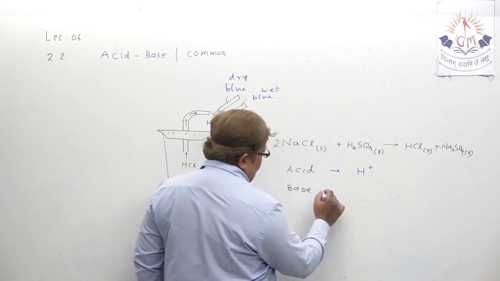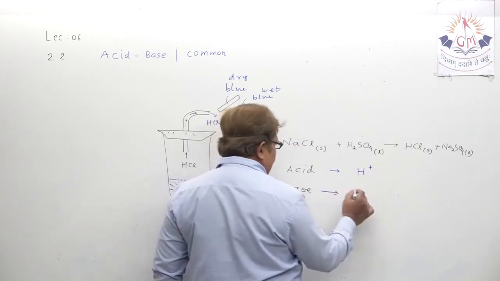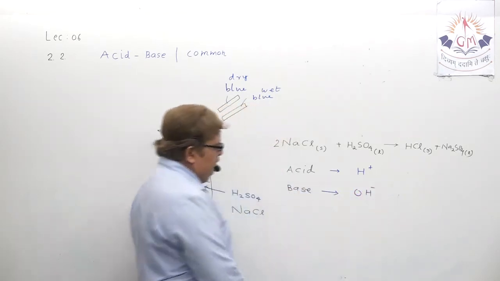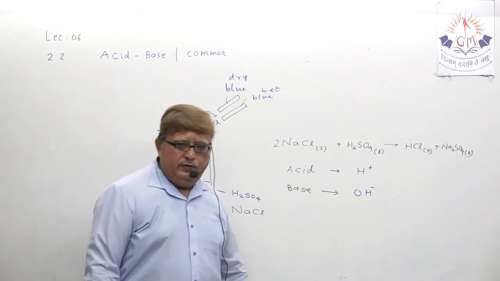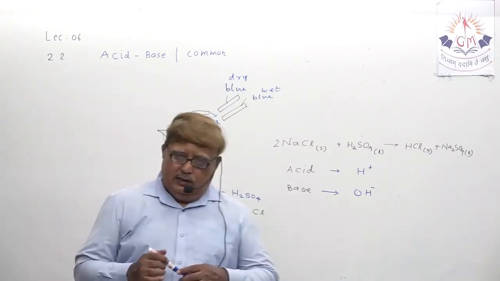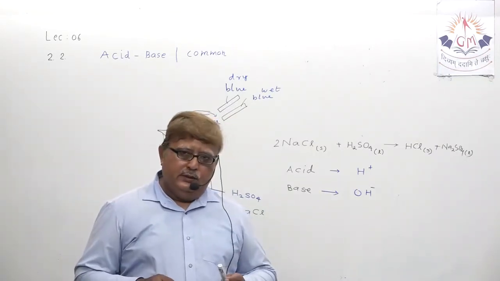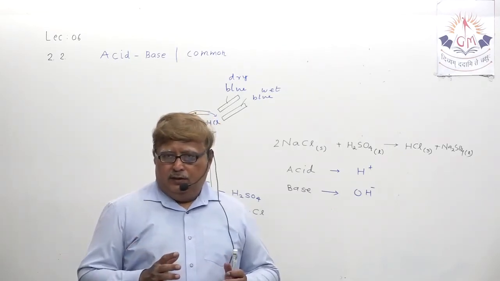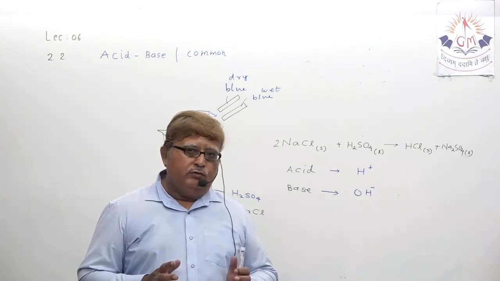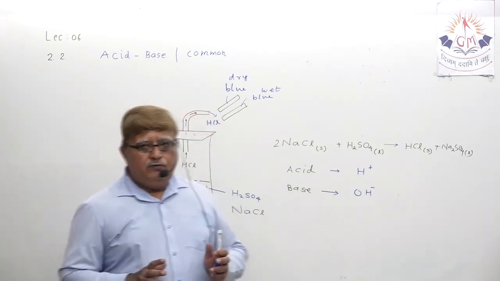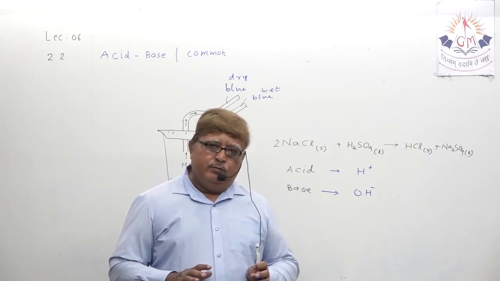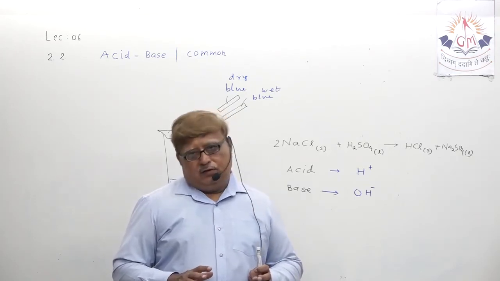Hydrogen ion for acid. For base, which ion is common? OH minus ion. Whenever acid and base are dissolved in water, in dilution form, they release H plus ion and OH minus ion respectively, that is confirmed.